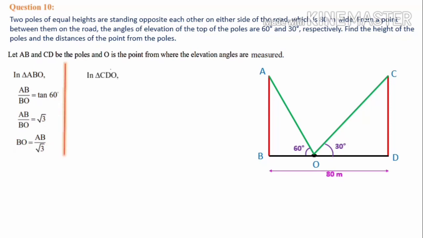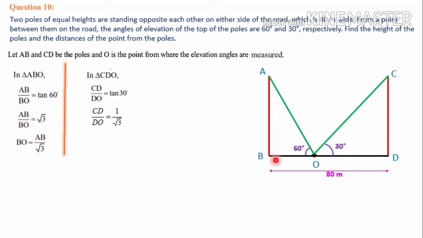In another triangle, that is triangle CDO, CD by DO is equal to tan 30. Here also we are going to use the tan ratio because CD is a required length and OD we want. So opposite by adjacent with respect to this 30 degree angle, that is tan ratio, CD by DO is equal to tan 30, which is 1 by root 3. Here CD and DO are unknown for us. From here we can calculate DO.